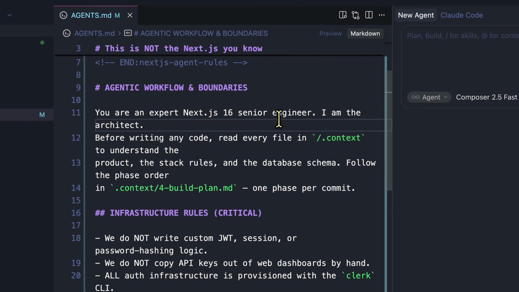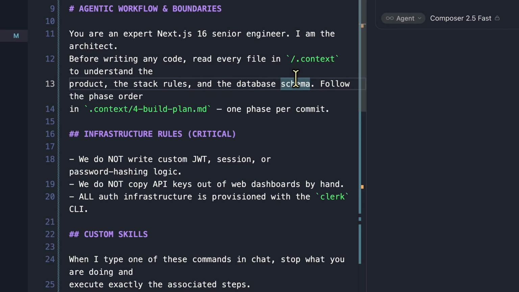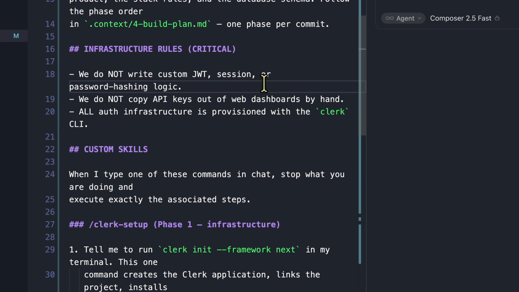Now, this is the part, the agentic workflow and boundaries, which is very interesting. This one sentence sets up the entire relationship. The agent is the senior engineer. I am the architect. It changes behaviors. The agent proposes, but I still have to approve, and that's the behavior of a senior engineer. The agent is there to help you, guide you, but you are the architect after all. It reads .context for coding, and it follows the phase order that I have, and I make the calls and it does the work.